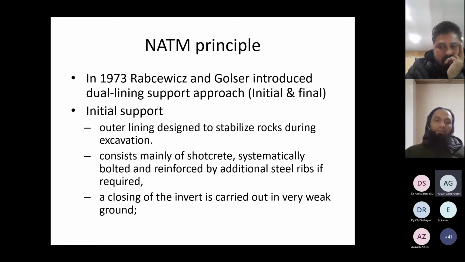And closing of the invert is very important. Unless we close the invert in weak ground conditions, we will not be able to mobilize that intact rock arch, which we have seen in previous slides. So this closing is required. If the support is heavy and the invert is not closed, we cannot mobilize that rock arch, and the rock cannot be self-supporting.